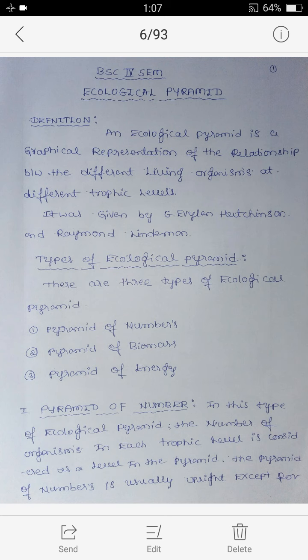An ecological pyramid is a graphical representation of the relationship between the different living organisms at different trophic levels. It is called an ecological pyramid. This was given by G. Evelyn Hutchinson and Raymond Lindemann.